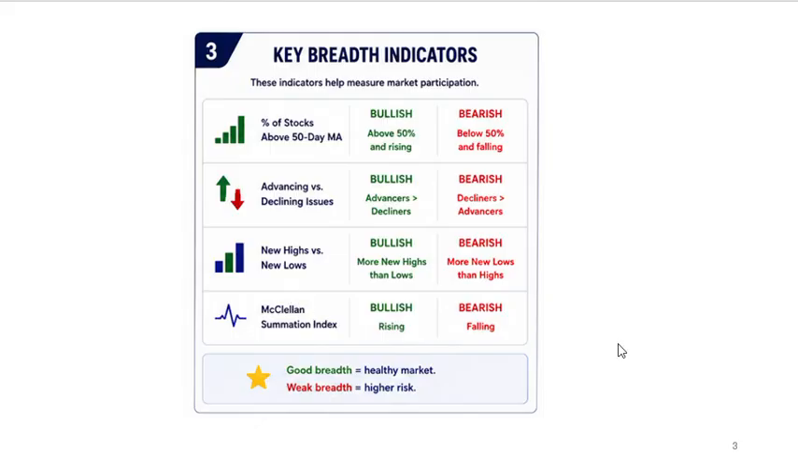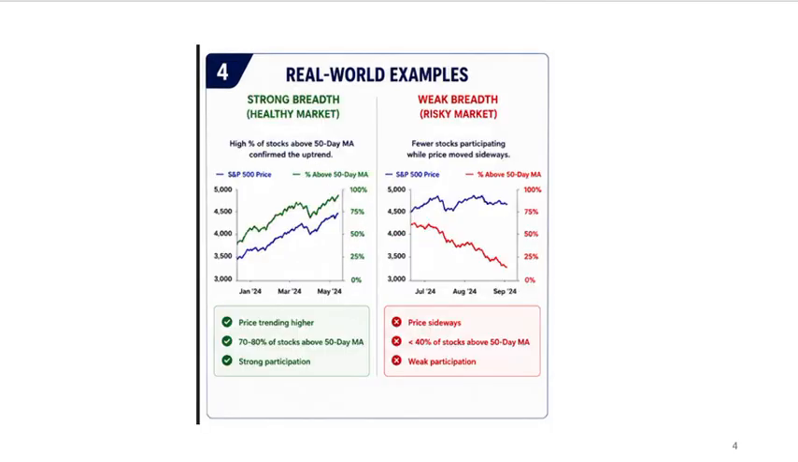There's another indicator here that's called the McClellan Summation Index. If it's rising, it's bullish. If it's falling, it's bearish. Good breadth, healthy market. Weak breadth, higher risk.